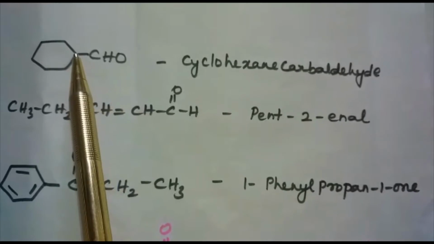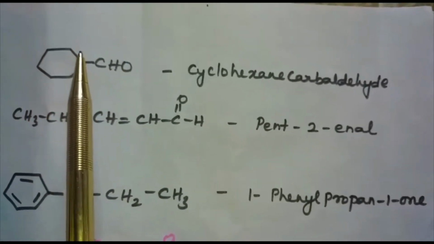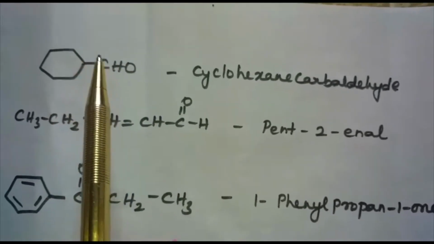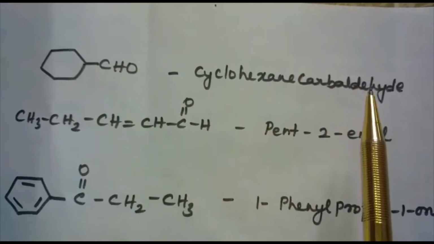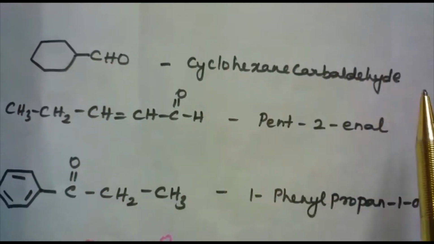See this compound. Without the CHO, the name of the compound is cyclohexane. We are having an aldehyde group. So what is the name of the compound? Cyclohexanecarbaldehyde. Instead of aldehyde, we can also say carbaldehyde. So the name of the compound is cyclohexanecarbaldehyde.